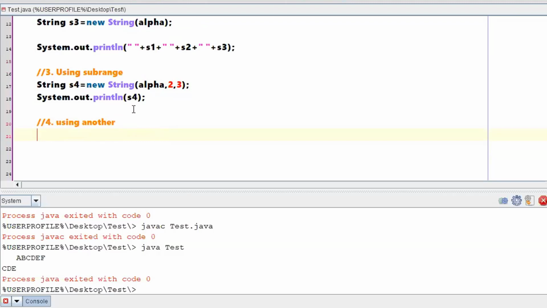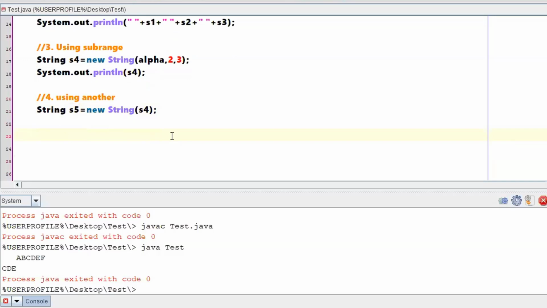Simple one is nothing but you already have a string s4. Now what I will do is create s5, a new string, using an already existing string, right? So I have created s4, and I have created s5 and this is taking s4 as an argument. Now s5 will also have the same value that s4 has. I think there is no need for much explanation on this particular case.